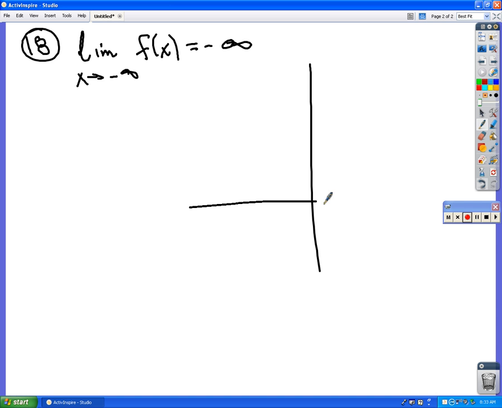So now we have to go the other way, and we're looking for functions where when the x values get smaller, the y values get smaller too. 1 over x does not work because as the x values get smaller, the y values get closer to 0. Nope, because we want ones that do have this behavior, not that don't.